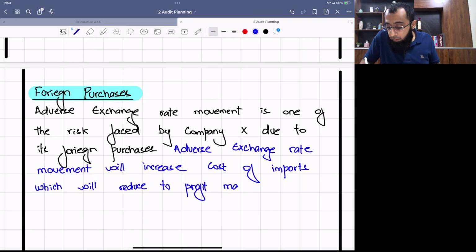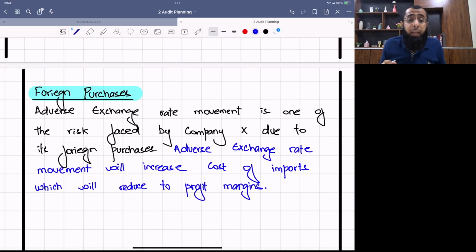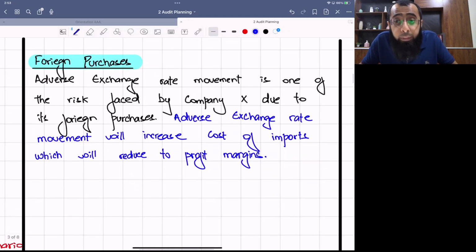So first you identified the risk that adverse exchange rate movement is one of the risks faced by company X due to its foreign purchases. What is the impact? If the exchange rate will move adversely, it will increase your cost of import, and as a result, your profit margins will reduce.